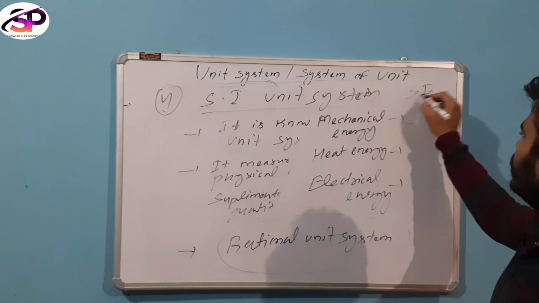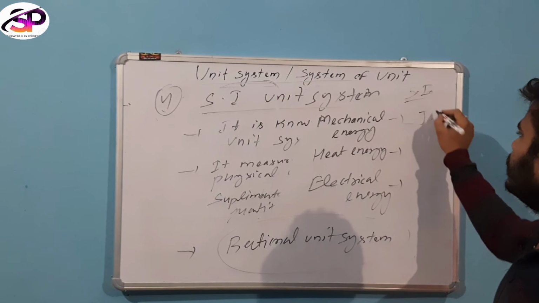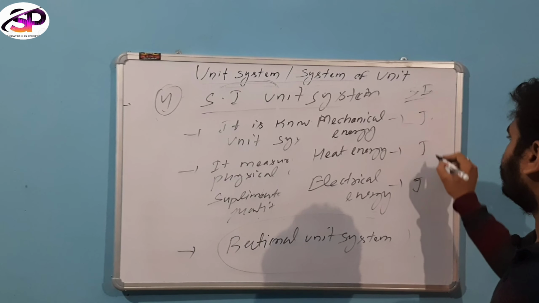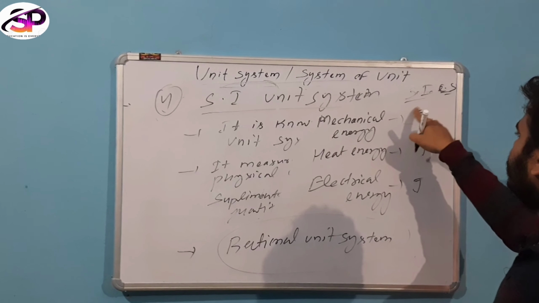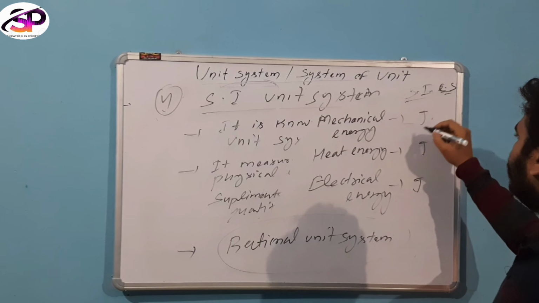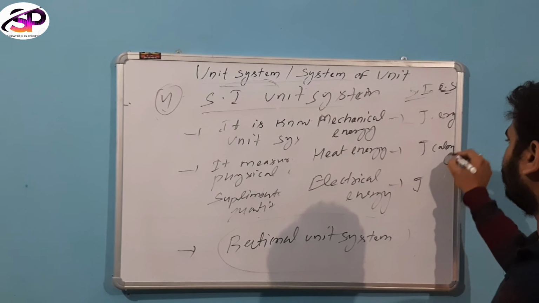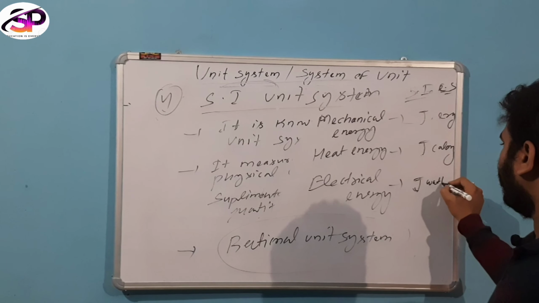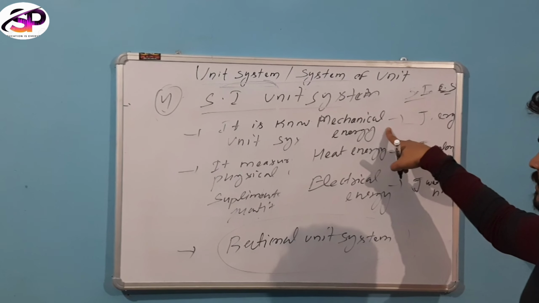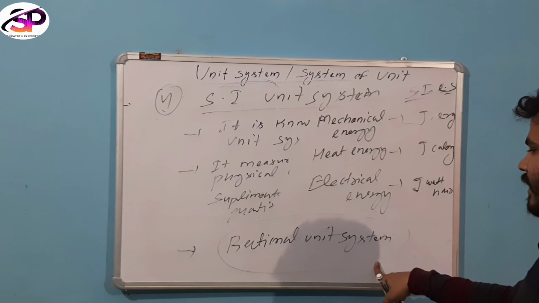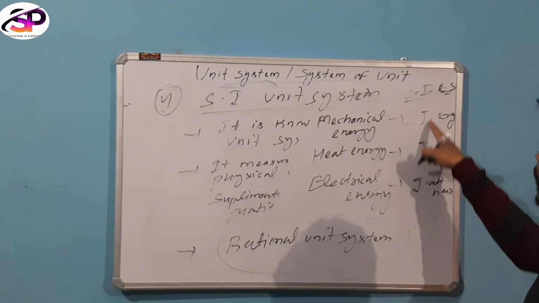The SI units for these physical quantities are expressed similarly in the same unit, joule. But CGS units express them in different ways. That is, in case of mechanical energy erg, in case of heat energy calorie, in case of electrical energy watt hour. So, the rational unit system is also called that in which qualitatively similar quantities are expressed in the same unit, as in the SI unit system.